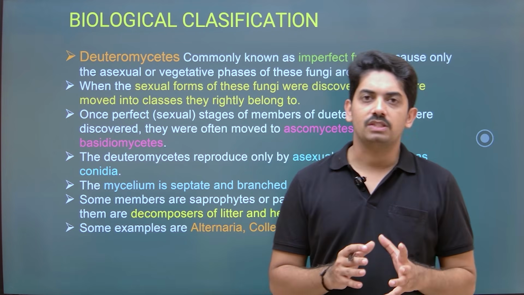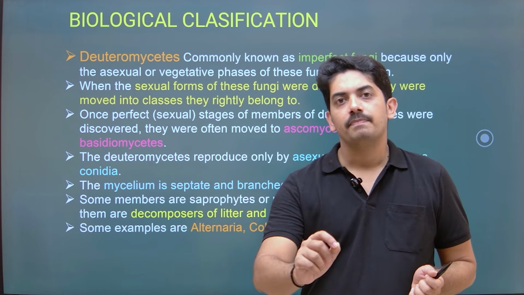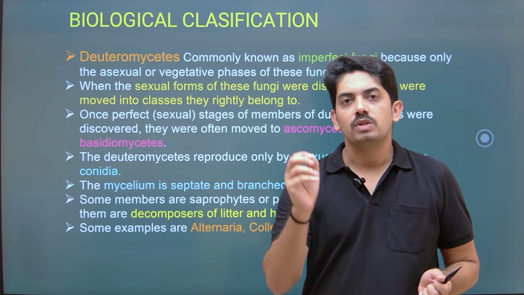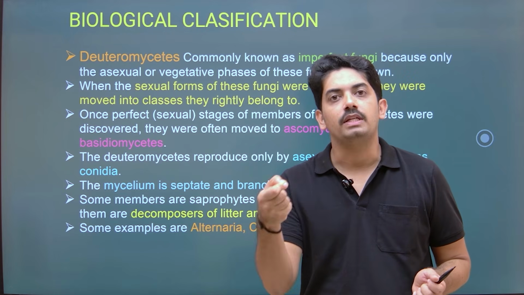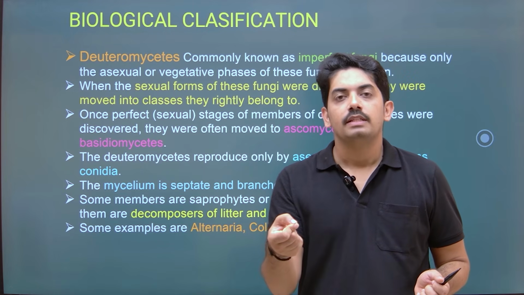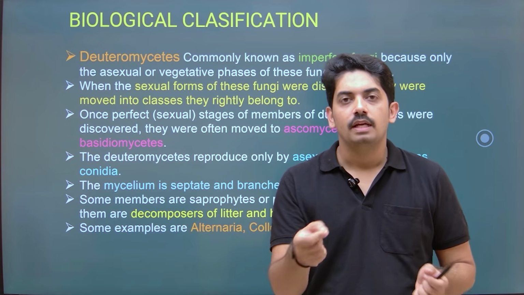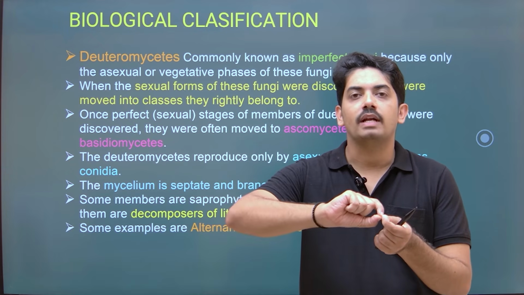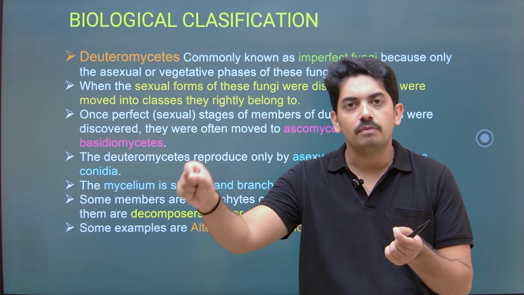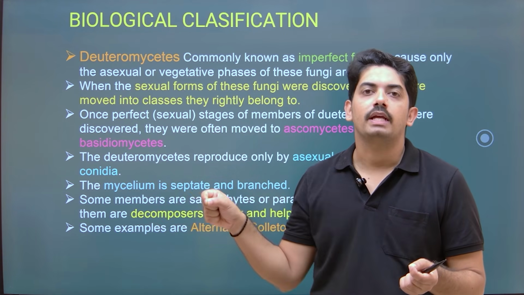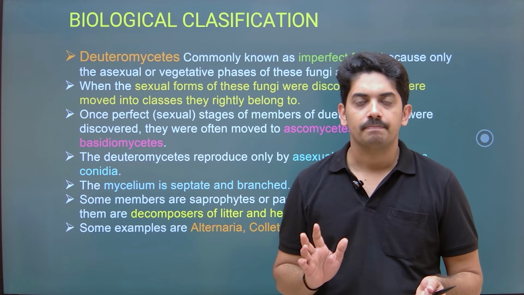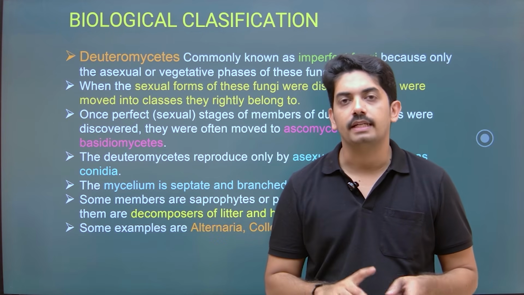So whenever in the process of research they find that any member of Deuteromycetes has a sexual mode of reproduction, then immediately that organism is taken out from the Deuteromycetes and placed either in Ascomycetes or in Basidiomycetes. Okay, this is a very important character.